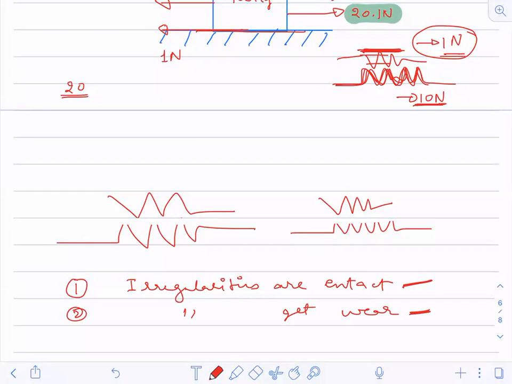Now you tell me, out of 1 and 2, in which case you will have a higher value of friction?